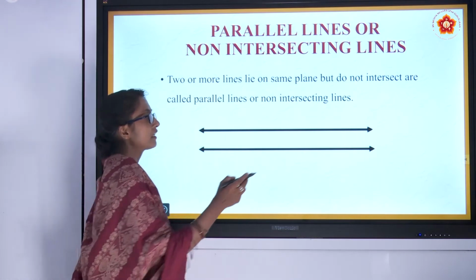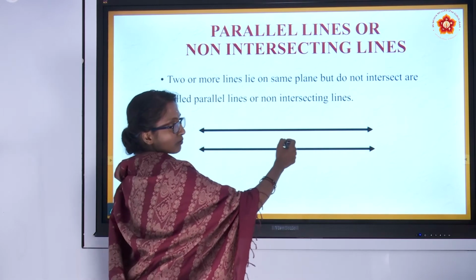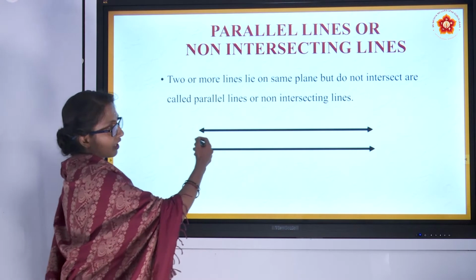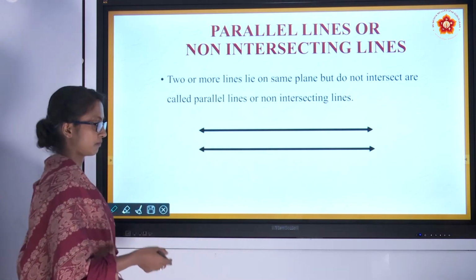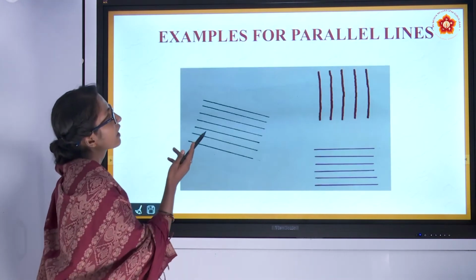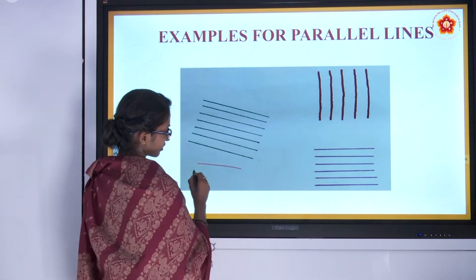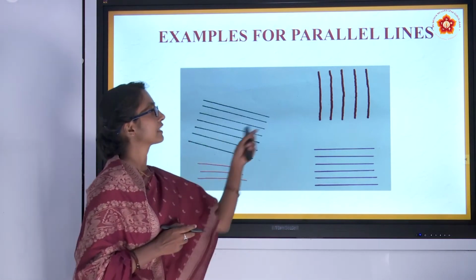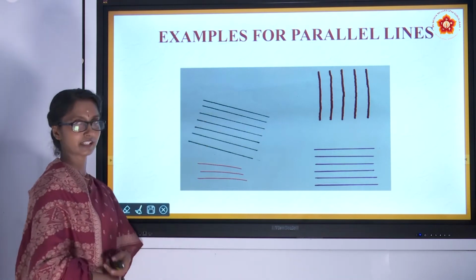And one more thing: the distance between both the lines must be the same, since there is no end to these lines. However far they move, the distance between both lines must remain the same. Here you can observe parallel lines. They do not have to look like this only. There are many varieties, and I have mentioned three here.